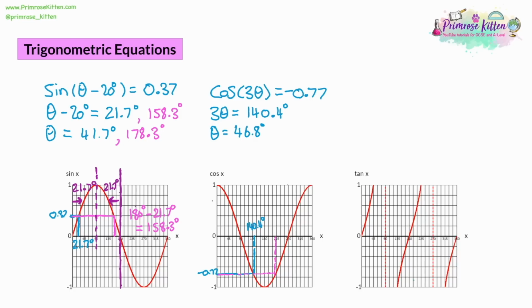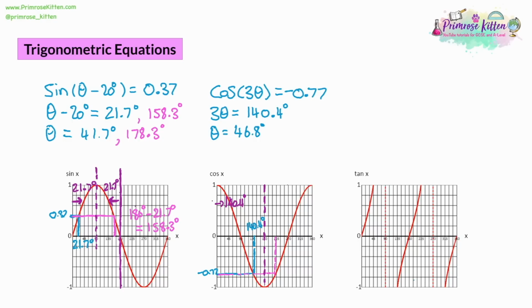So what we need to do now is think about the symmetry of this graph and how we can approach this problem. The sine graph's symmetry only really applied to the first half when we're looking at the x-axis. With the cos graph, we can put the symmetry right down through the middle because the entire graph is symmetrical. So looking at the symmetry, our first answer is 140.4 away from the first side, which starts at 0.